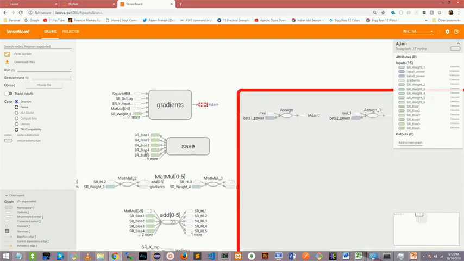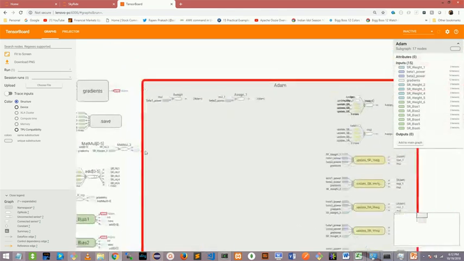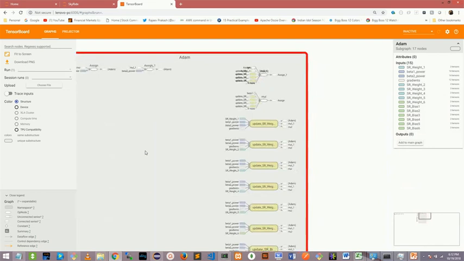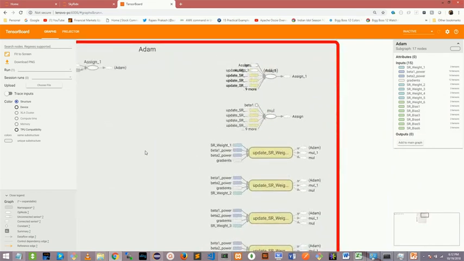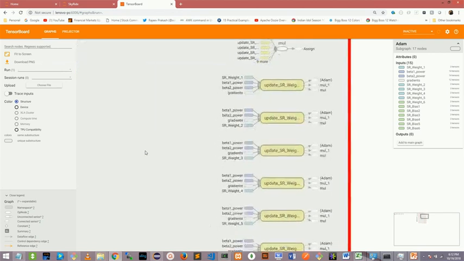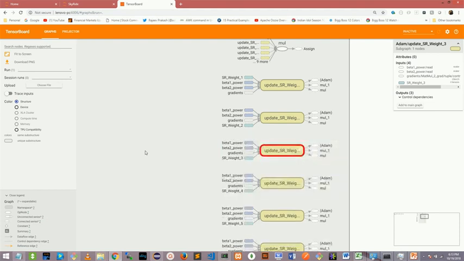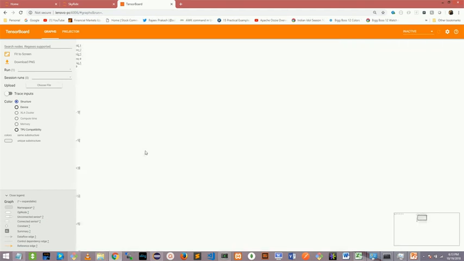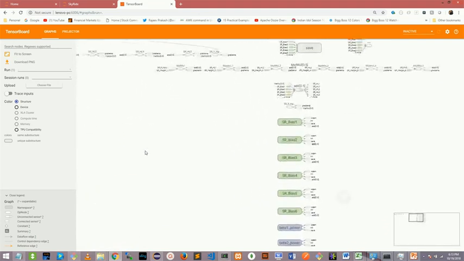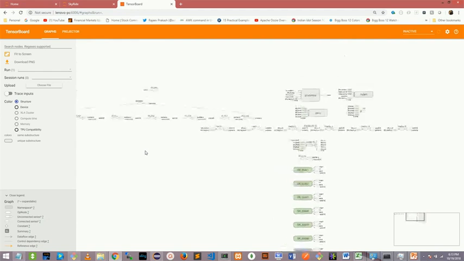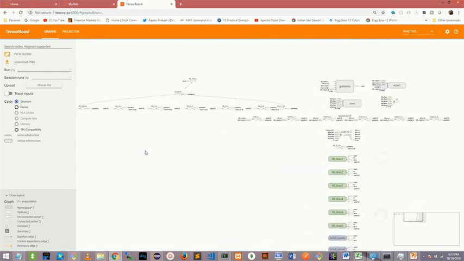I think it has a lot of information in here. Since it's a complete black box, it helps to visualize that weights and biases are getting updated, and all the different information. I did not explore a lot in this, but it has a lot of information. So that's the TensorBoard, which helped in visualizing what's going on inside the neural network.